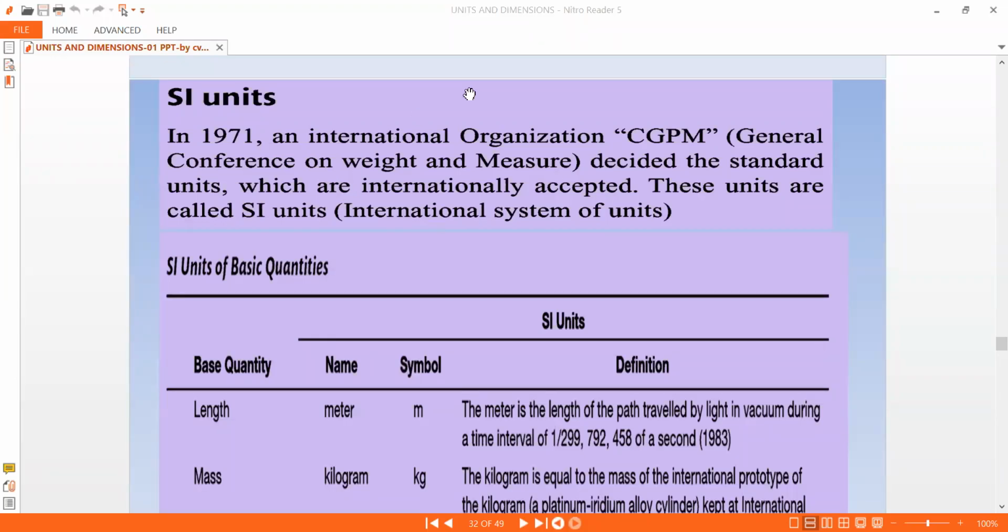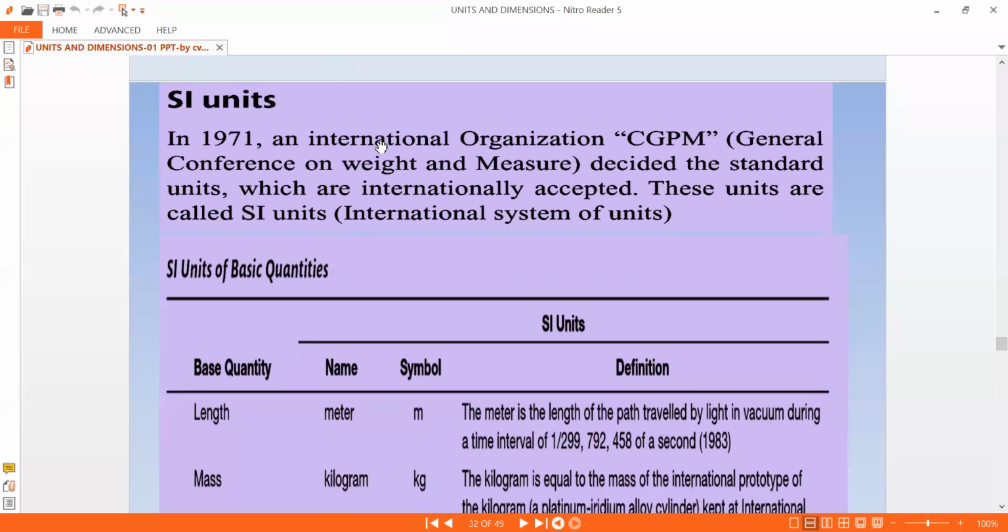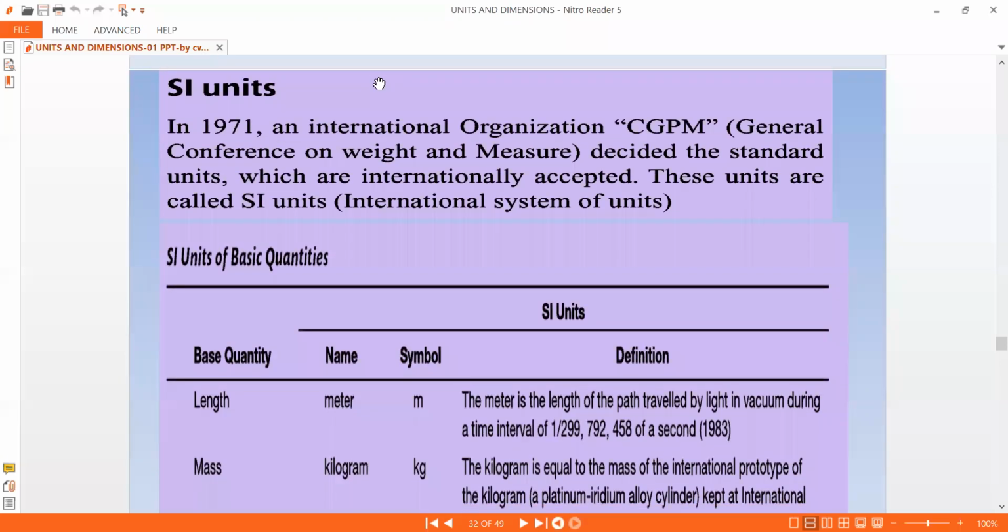Good evening, friends. I am CV Sharma, and here I am back with another video of a little bit of theory on units and dimensions. Today, we discuss something related to SI units. So, what are these SI units?